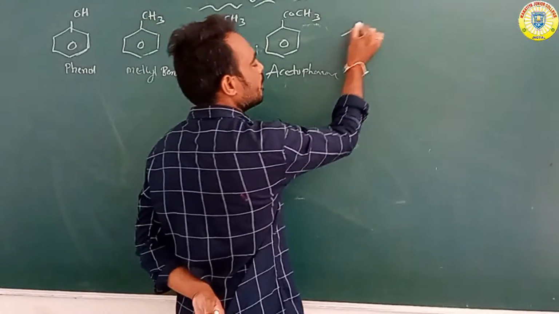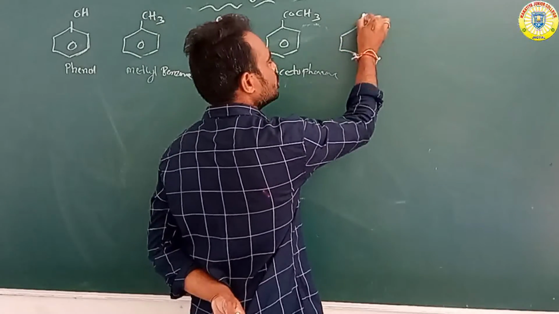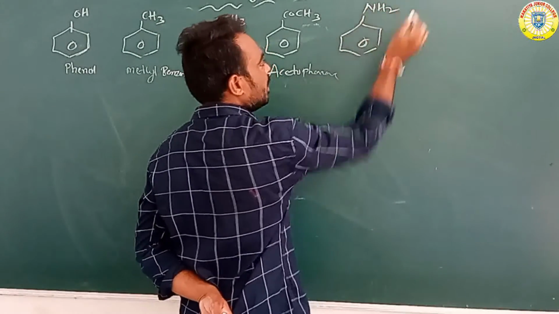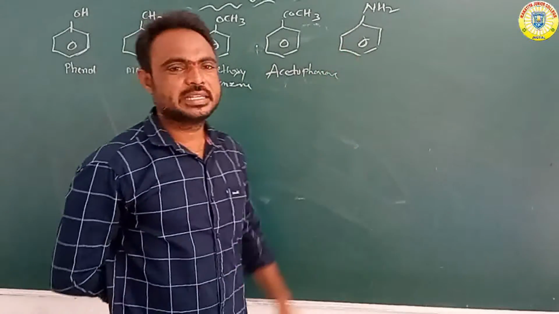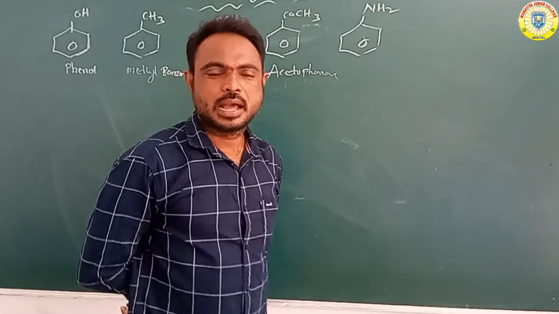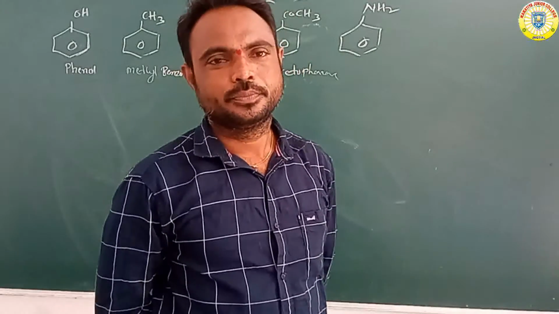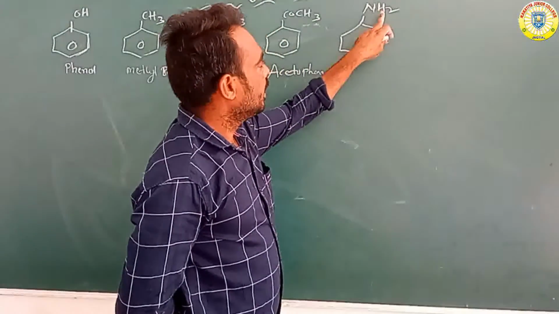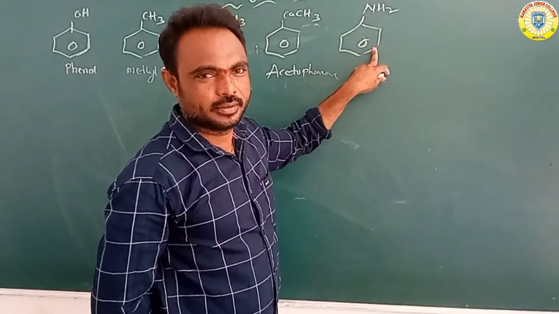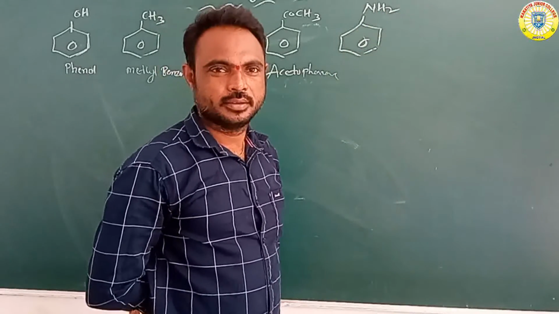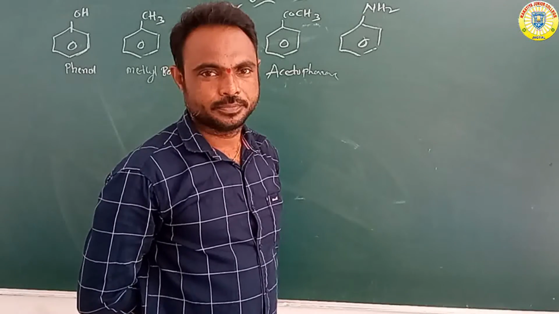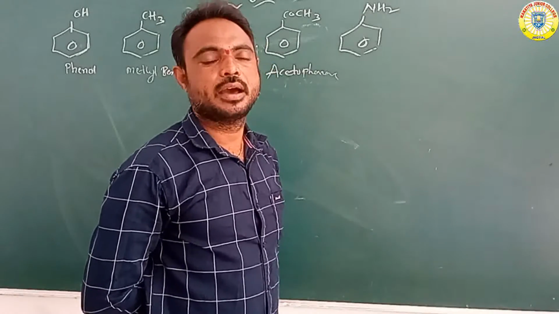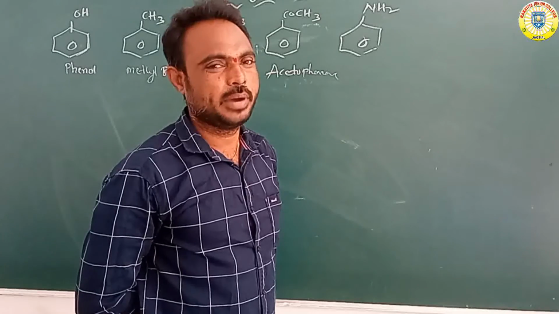Suppose benzene attached with NH2. NH2 means the amine functional group. So overall, aminobenzene or benzenamine. Okay, aminobenzene or benzenamine.